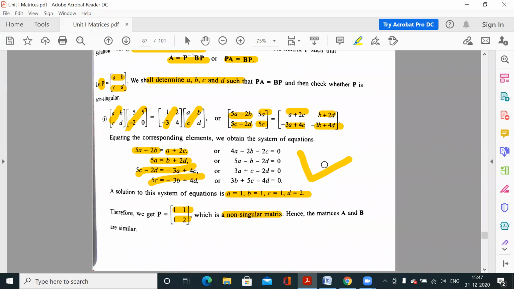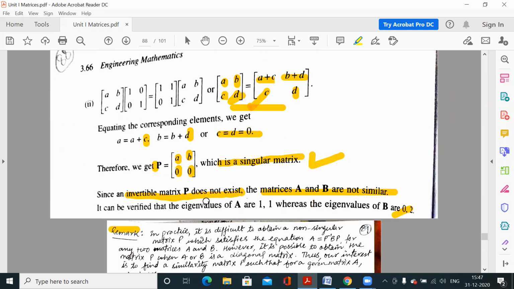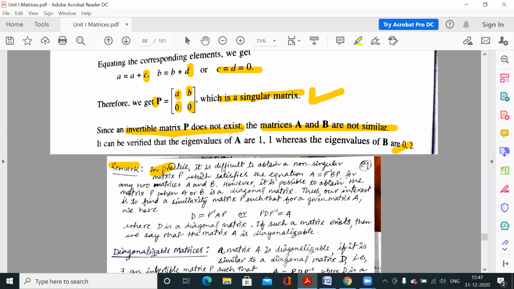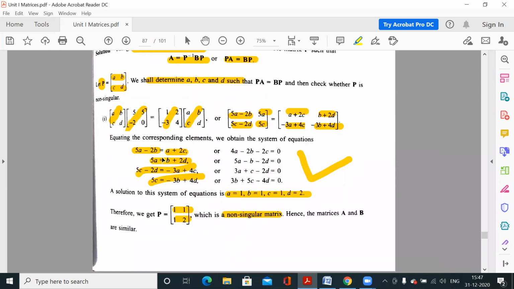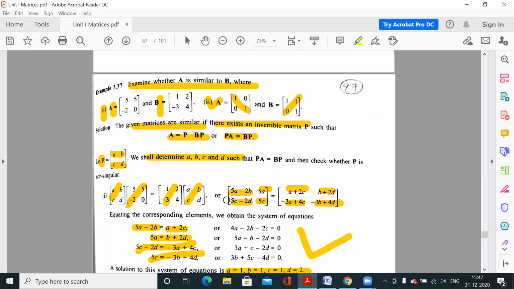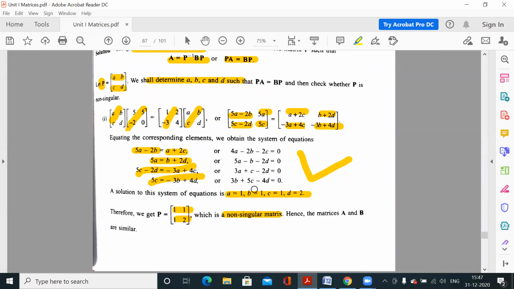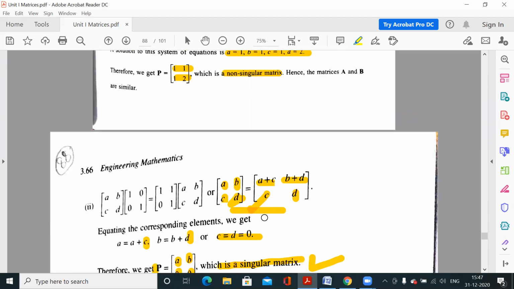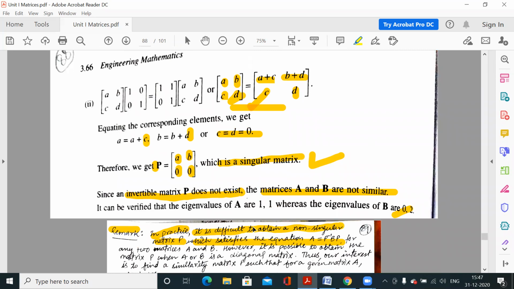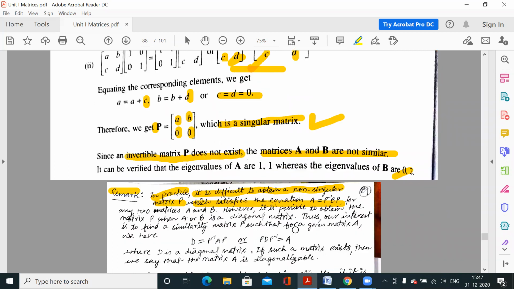So it is relatively not easy, it will take time. This remark is saying the same thing: in practice, it is very difficult to obtain a non-singular matrix P which satisfies the equation A is equal to P inverse B P. I've told you with the example, because these are 2 by 2 matrices, we have 4 variables and 4 equations. But for 3 by 3 order matrices, we have 9 variables and 9 equations, so it would be relatively tough to find the values of 9 variables.